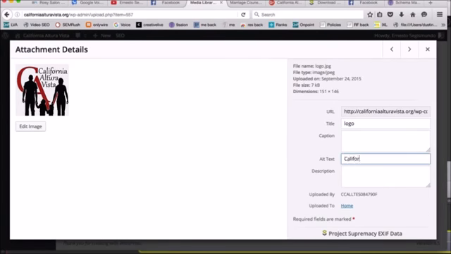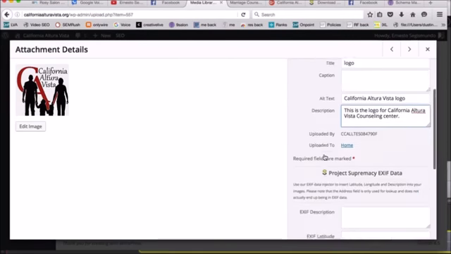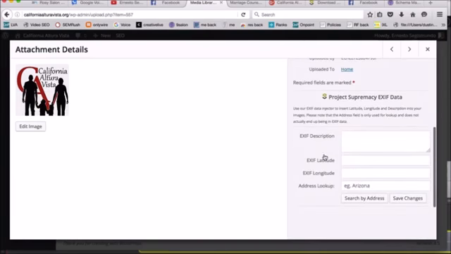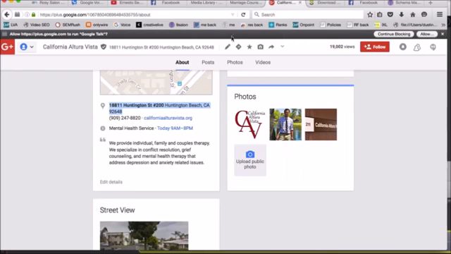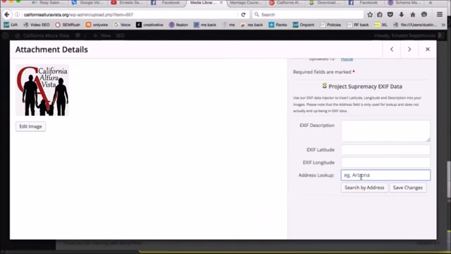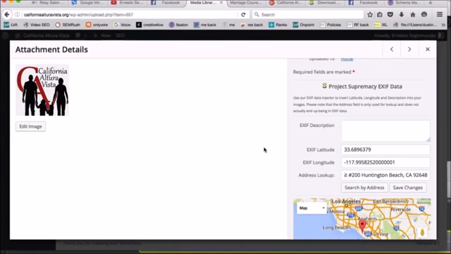We'll give it an alt text of California Alta Vista logo, so that's just showing the brand, what the logo is. And then I've created a short description here. This is the logo for California Alta Vista Counseling Center. And that's what we'll do here. For latitude and longitude, I'm just going to take the address from the Google Plus page right here. Search the address, and that's going to give me the latitude and longitude. So now we're going to actually geotag this image, which is really helpful.